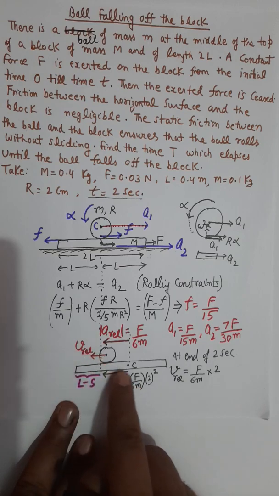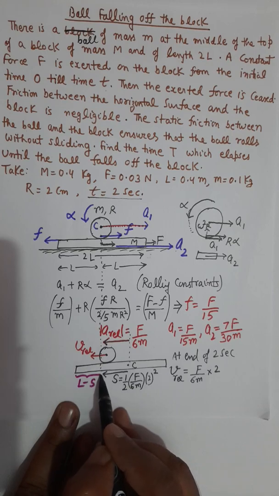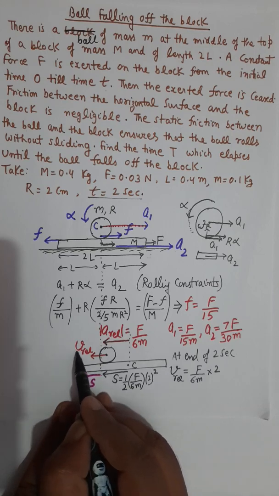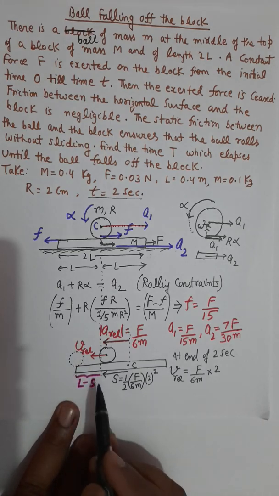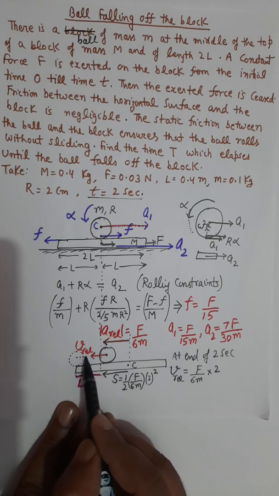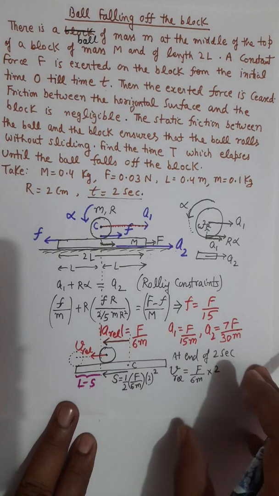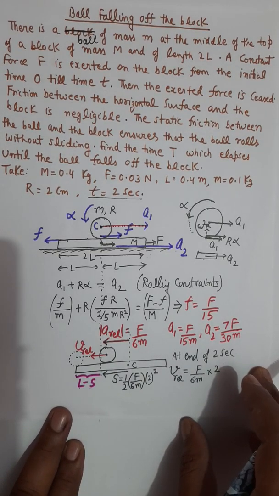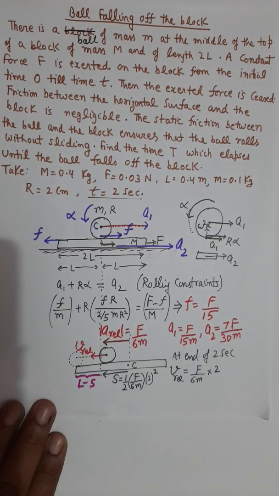And when both travel with constant velocity, the sphere has to travel L minus S distance before it falls off the platform. To fall off the platform, sphere has to move an additional distance of L minus S, but that additional journey is without acceleration, with uniform velocity.